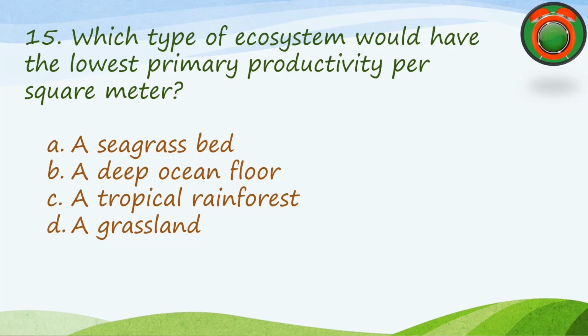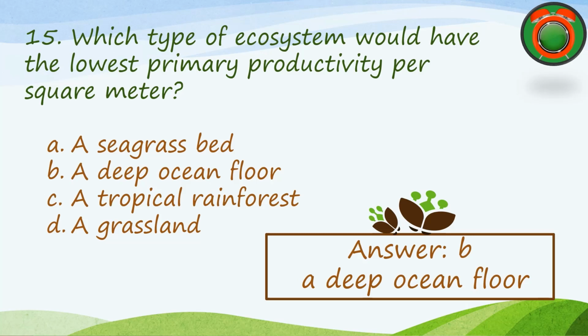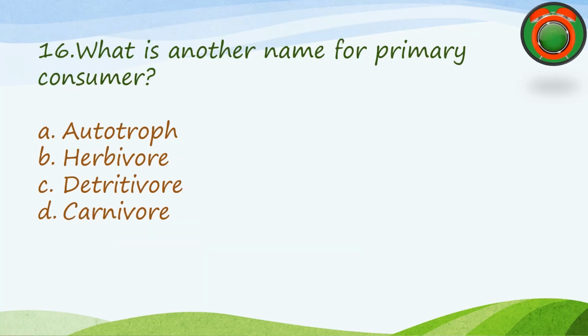Which type of ecosystem would have the lowest primary productivity per square meter? A. A seagrass bed. B. A deep ocean floor. C. A tropical rainforest. And D. A grassland. The correct answer is B. A deep ocean floor. Number 16 question.